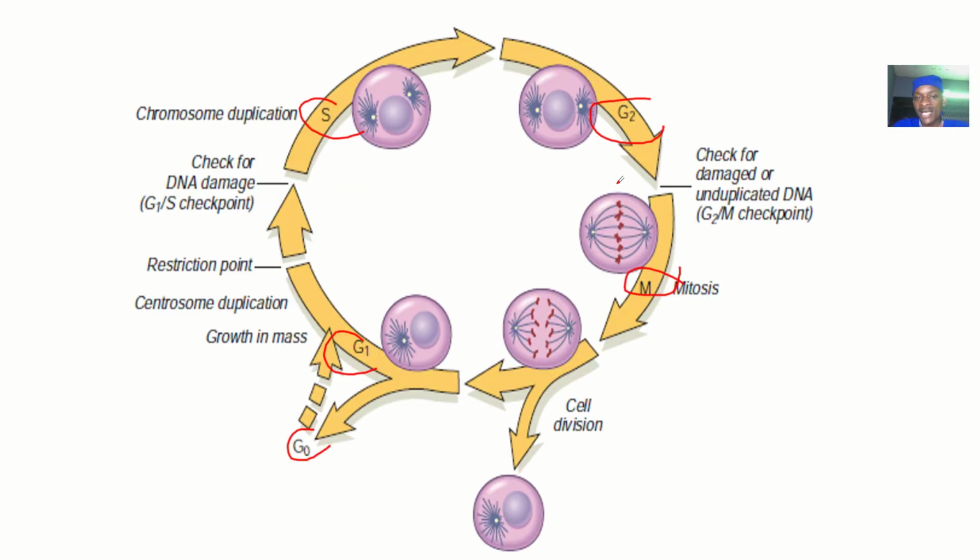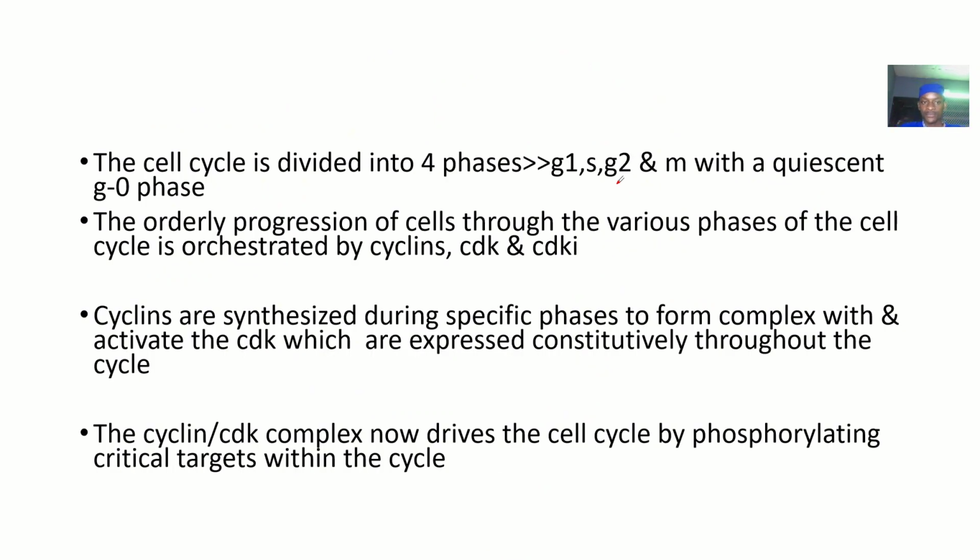So coming to the higher levels now, we're trying to see that this cell cycle is regulated by cyclins and cyclin-dependent kinases. These two molecules are what I will be talking about: how they are able to regulate the cell cycle and at what stages. So let's start the story now.